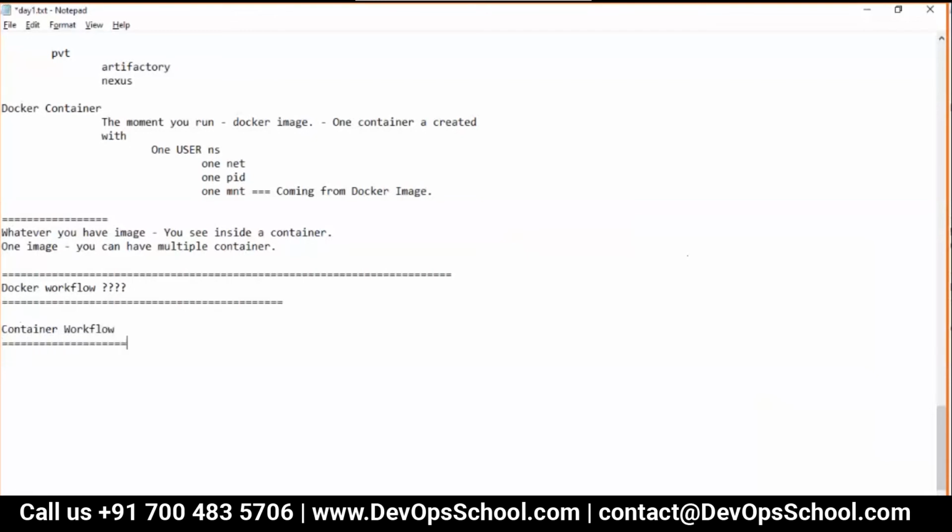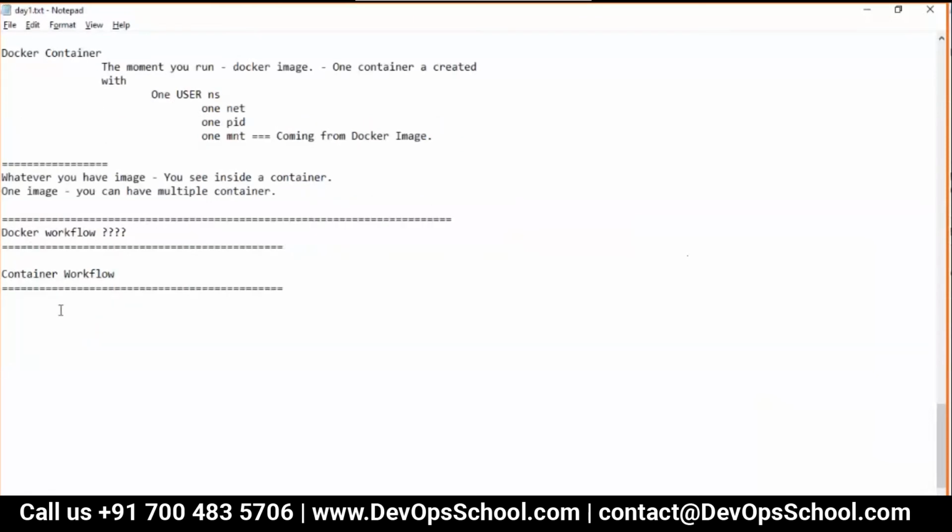Workflow is a typical word for getting to know one tool. It's like how can we work? Tell me the flow in which I can work with it. So, container workflow. Now forget about the container workflow. Tell me the VM workflow. How do you work with the VMs which you have been using for so many years? Tell me that.